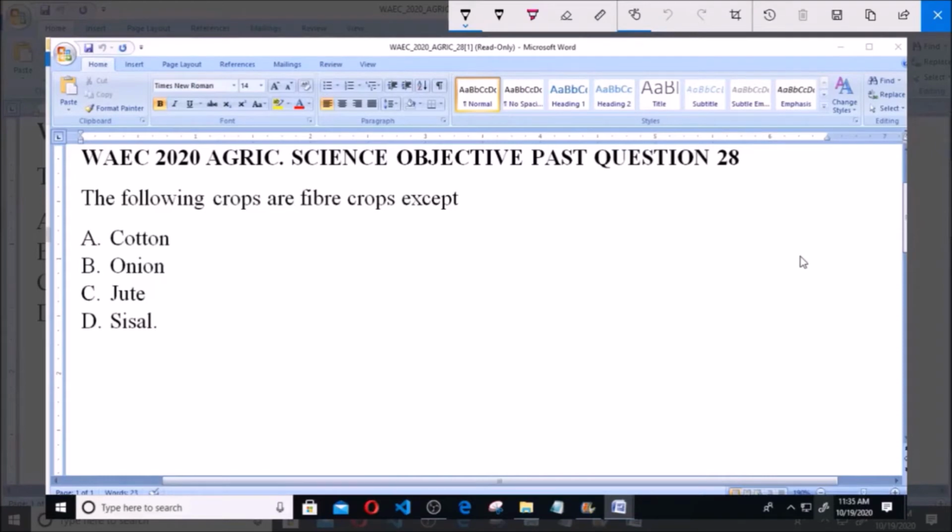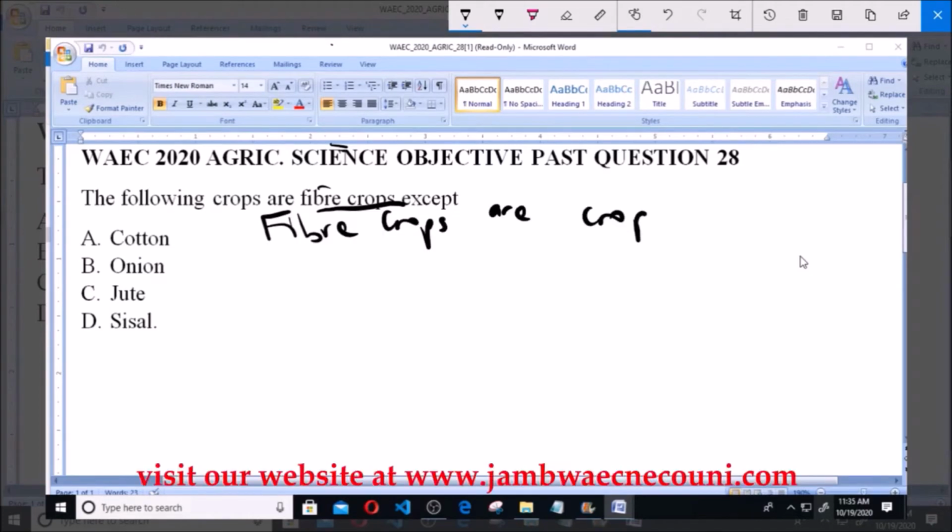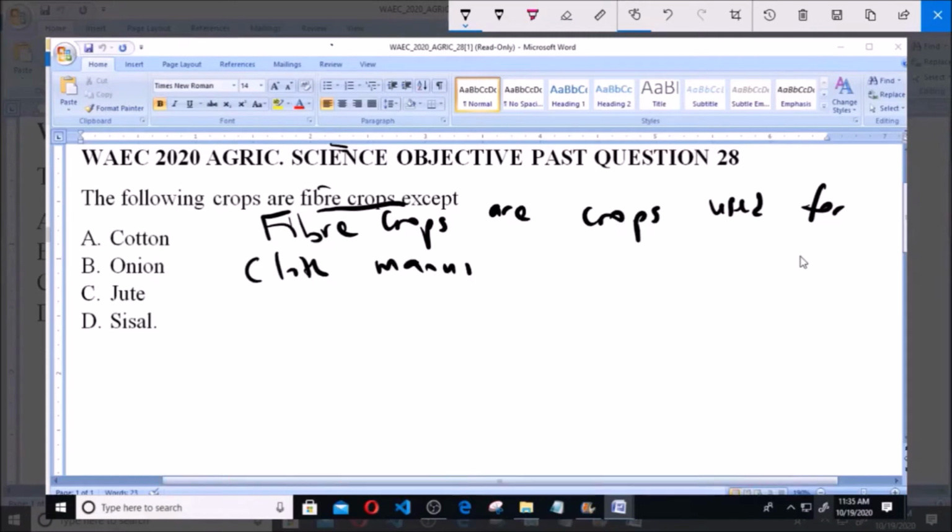The following crops are fiber crops except A. Cotton, B. Onion, C. Jute, D. Sisal. Now, the concept we are looking at here is fiber crops. And we're asked which amongst the options is not a fiber crop. Fiber crops are basically crops that are used for cloth manufacturing. So they have specialized features that are used in the manufacture of clothes.